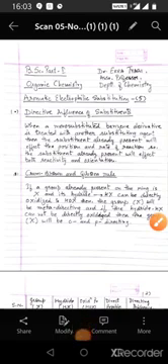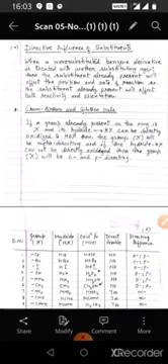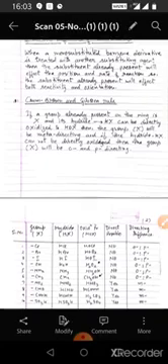In continuation of the last videos on aromatic electrophilic substitution of BSc Part 1 Organic Chemistry, the topic we are going to take up in this video is directive influence of substituents. When a mono-substituted benzene derivative is treated with another substituting agent, then the substituent already present will affect the position and the rate of the reaction. Hence, we can say that the substituent already present affects both reactivity and orientation.